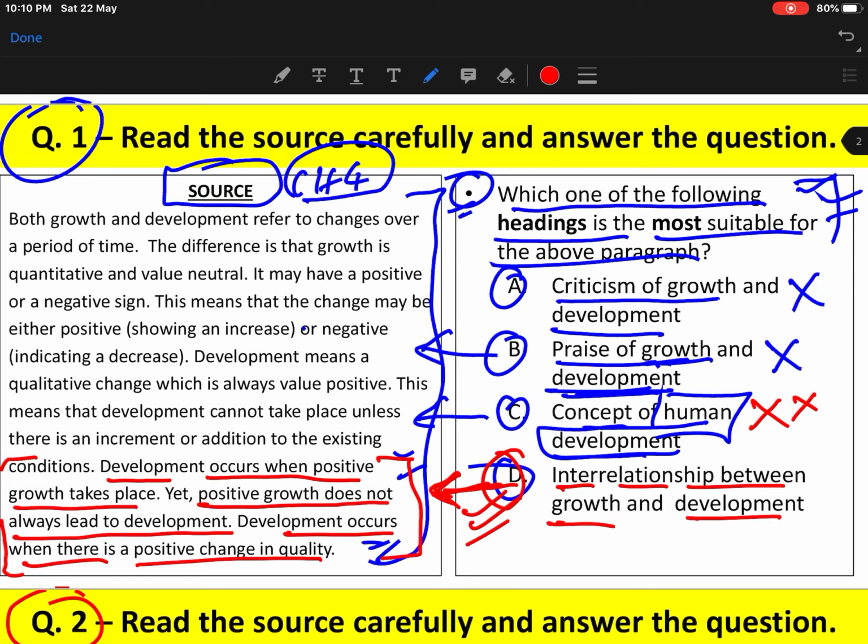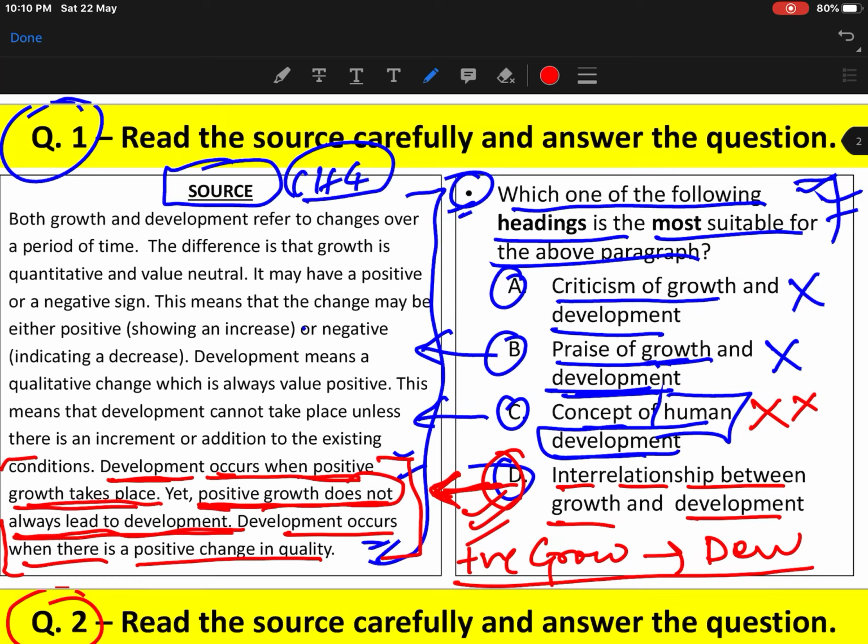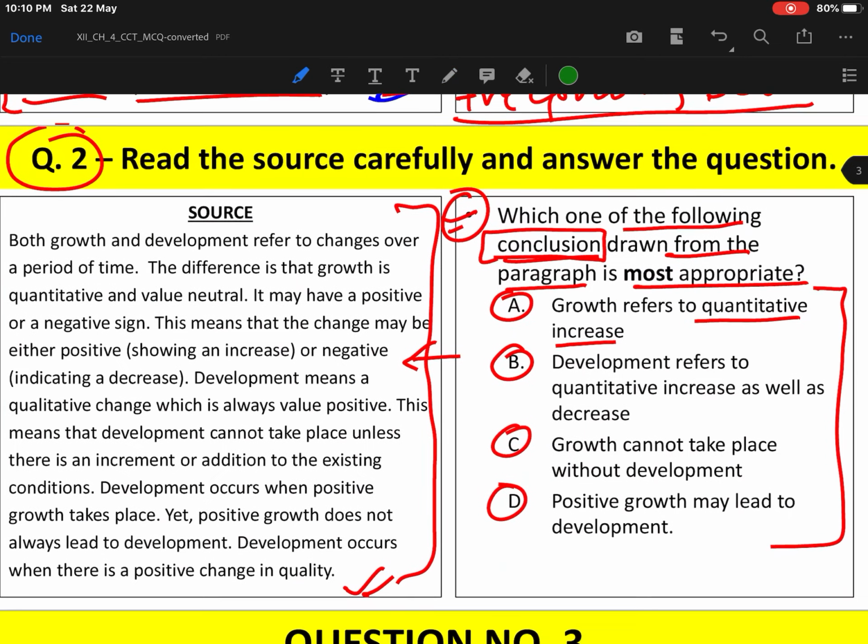Positive growth will lead to development, but it is not necessary that positive growth will always lead to development. That's why they are saying that positive growth does not always lead to development, but development will occur only when positive growth takes place. So there is a relationship that exists between growth and development, and these sentences clearly explain that D would be the appropriate answer. Now let's move on to our second question.